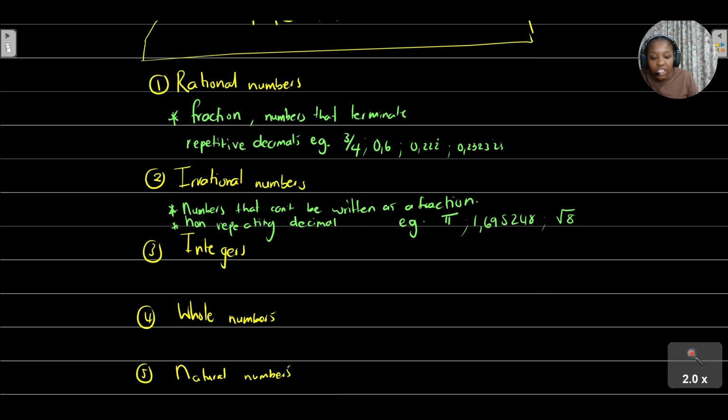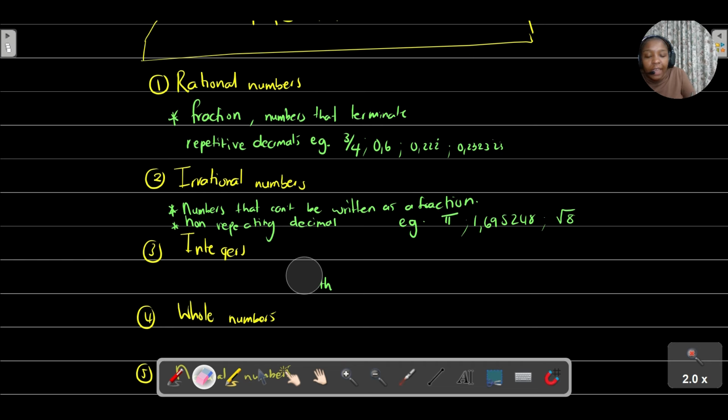Now, what are integers? Integers are numbers that start with a negative number and include all natural numbers. If I had to define what an integer is, it's starting from negative infinity to positive infinity and including all your natural numbers.